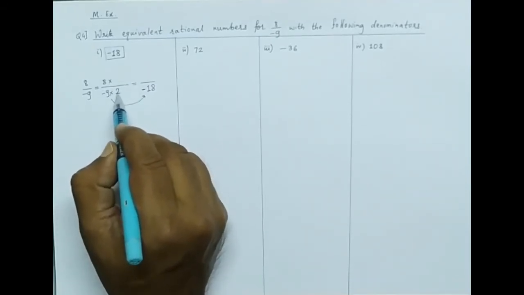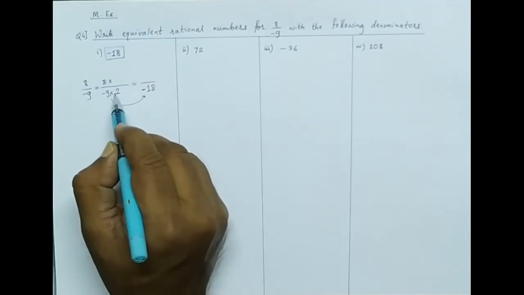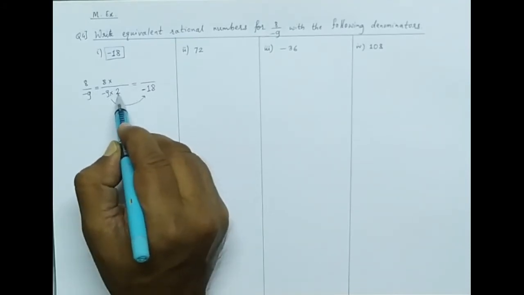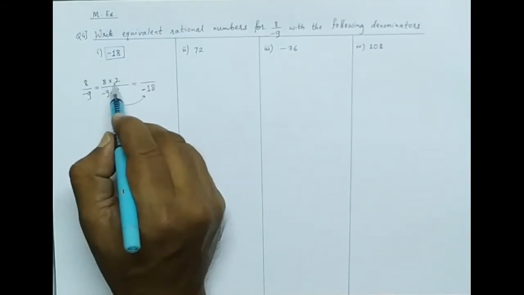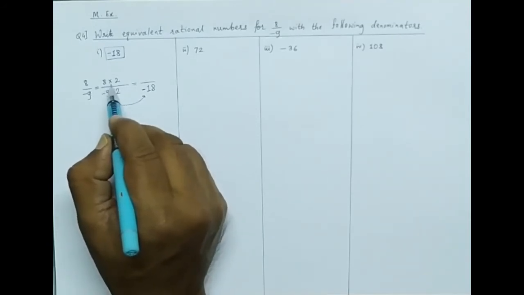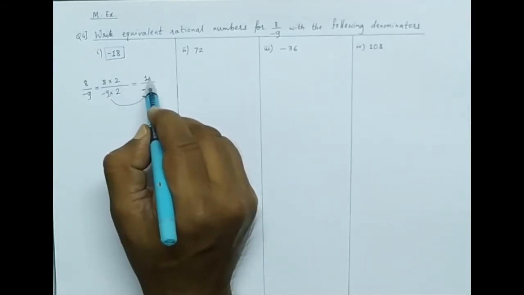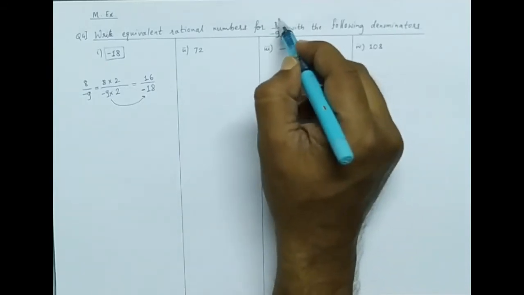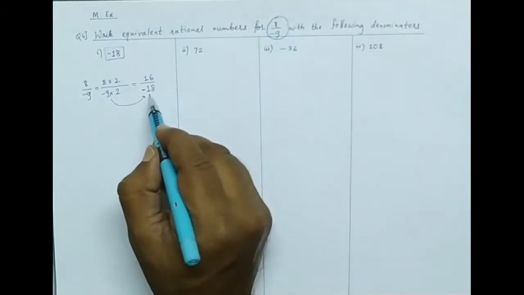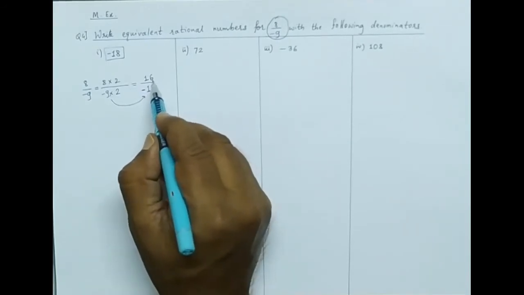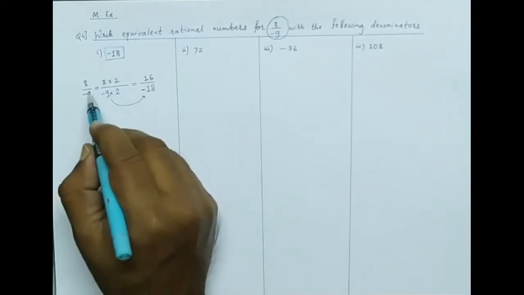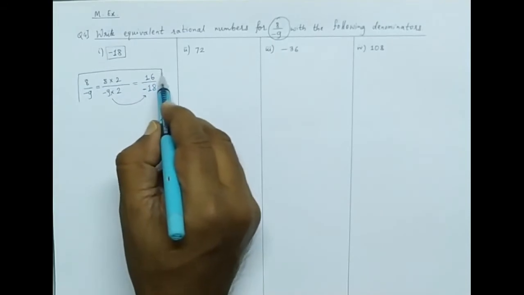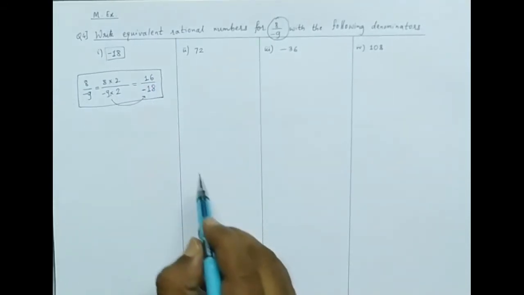So 9 twos are 18, and minus into plus becomes minus. So we have to multiply by that number. Then the numerator becomes 8 twos are 16. So when the denominator needed is minus 18, automatically the numerator becomes 16. Means 8 upon minus 9 is equal to 16 upon minus 18.